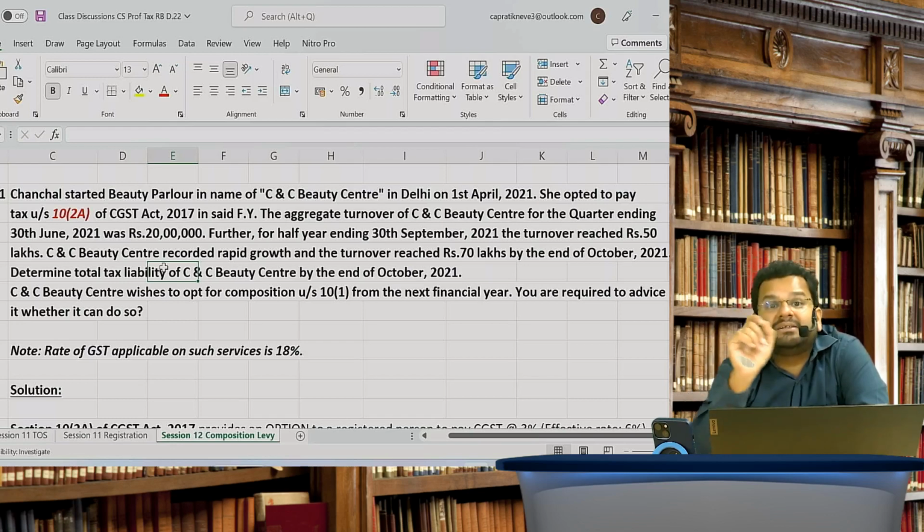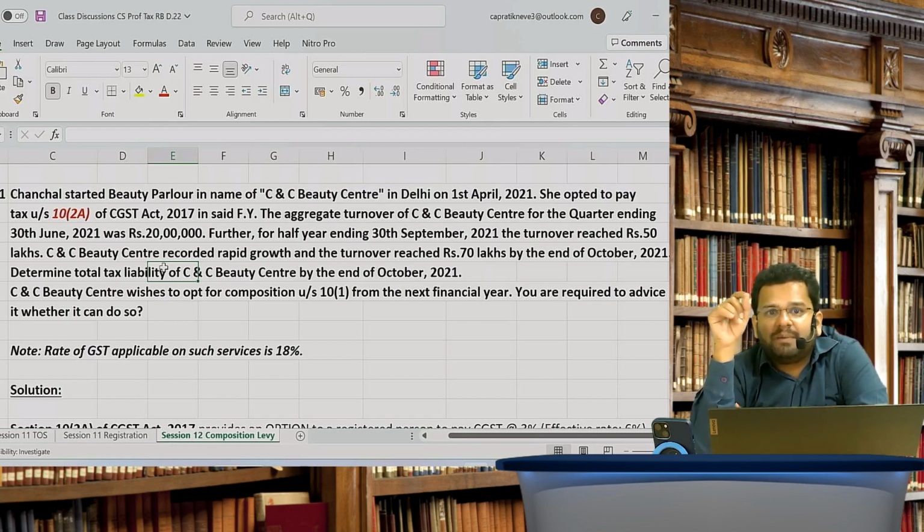Friends, under 10(2)(a), what is the rate of GST? Under the composition scheme of 10(2)(a), the rate of GST is, do you remember, 6%? So 3% CGST, 3% SGST. I guess Sushma and Sonal are telling me percentages of CGST. Yes, Ketki has given the perfect answer. 3% CGST, 3% SGST. So total of 6%. Agreed?